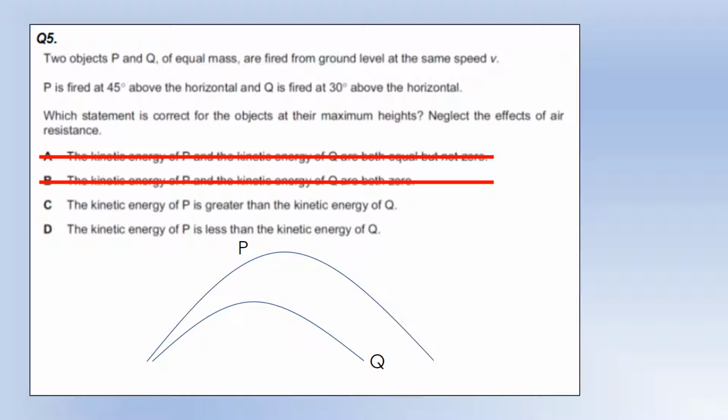Kinetic energy of P is greater than the kinetic energy of Q? No, it's going to be less because it has more GPE. Kinetic energy of P is less than of Q. That seems right. Q has less GPE at the top, so therefore it must have more kinetic energy to keep the total energy the same.